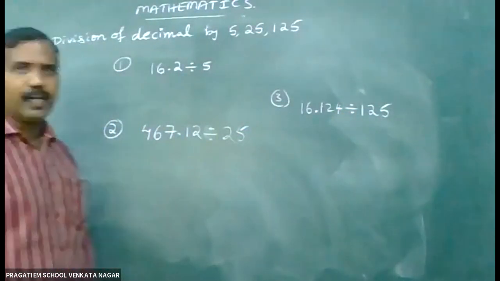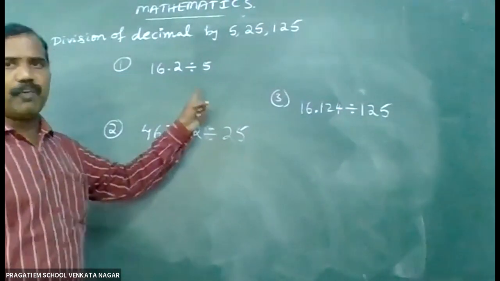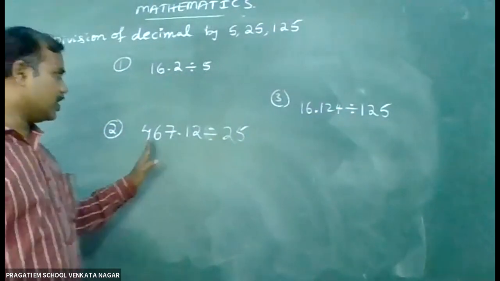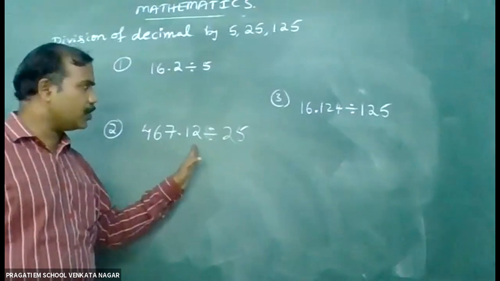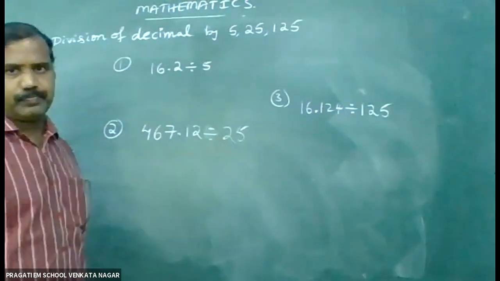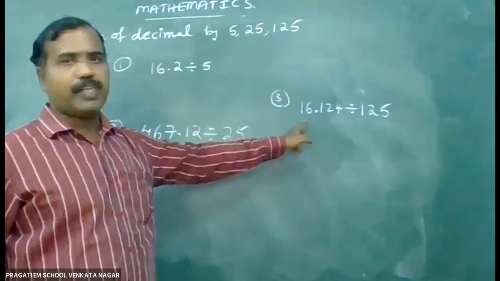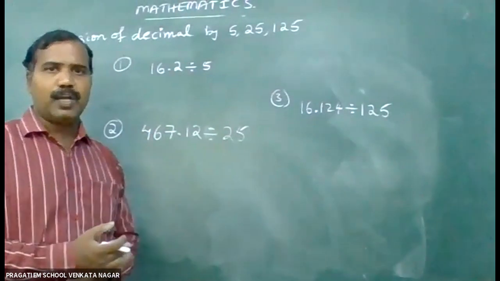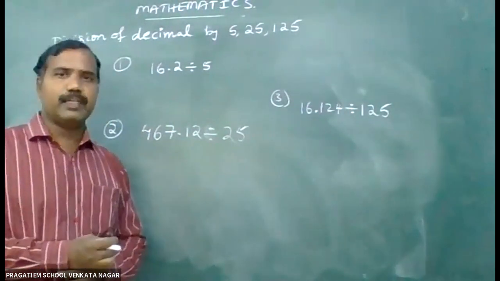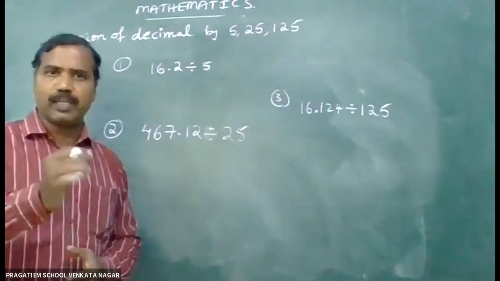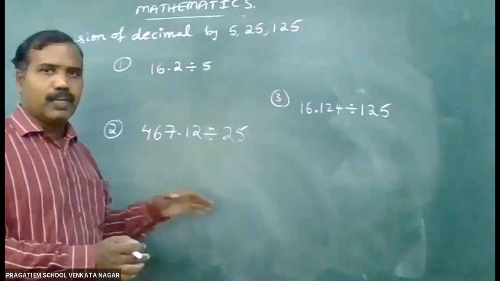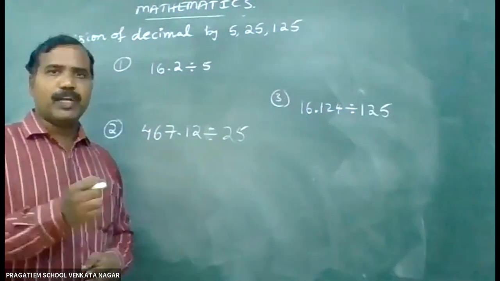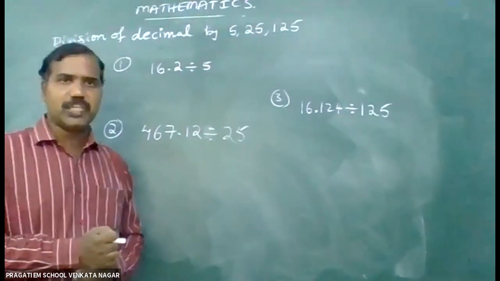So children, I have written that 16.2 divided by 5, 467.12 divided by 25, 16.124 divided by 125. Suppose if you face these kind of sums, definitely you will do the long division method. Without doing any long division method, you cannot get the answer. But now in our session, I am going to explain you a shortcut so that you can easily get the answer by doing a small multiplication. Okay, children, let us see.